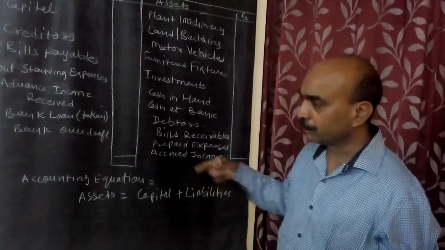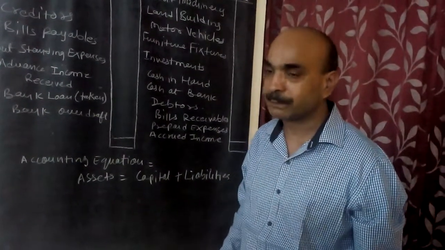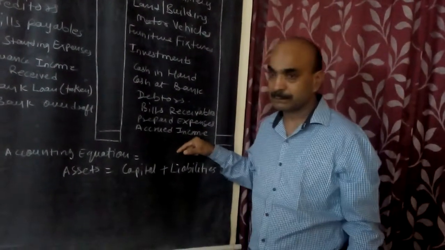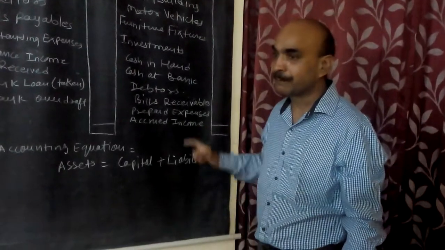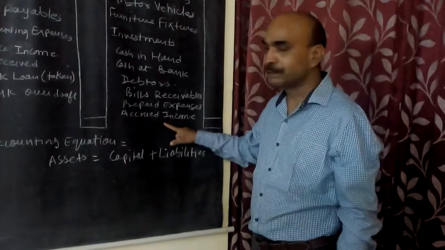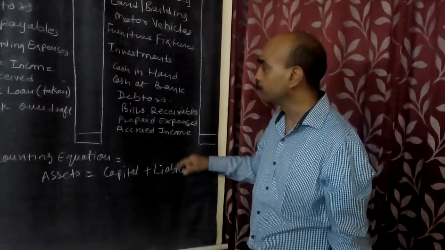Suppose the month going on is June and we have paid the insurance premium till December. So after 30th of June, whatever amount is paid becomes prepaid expenses. The same way accrued income means the income which we have to receive but have not received yet.